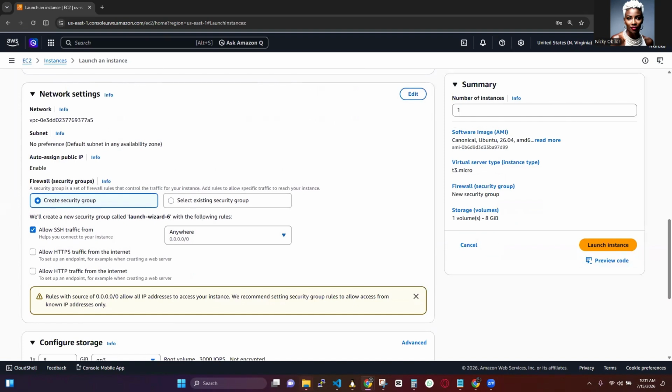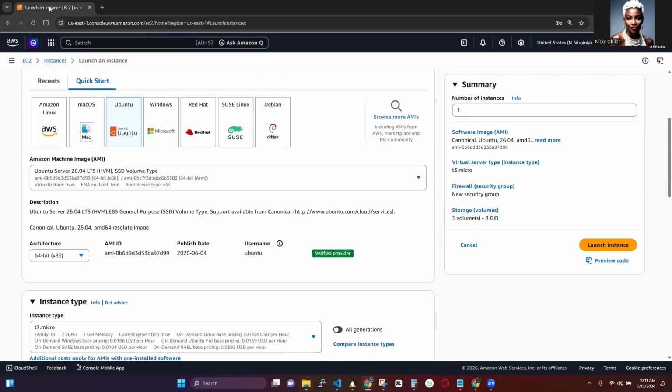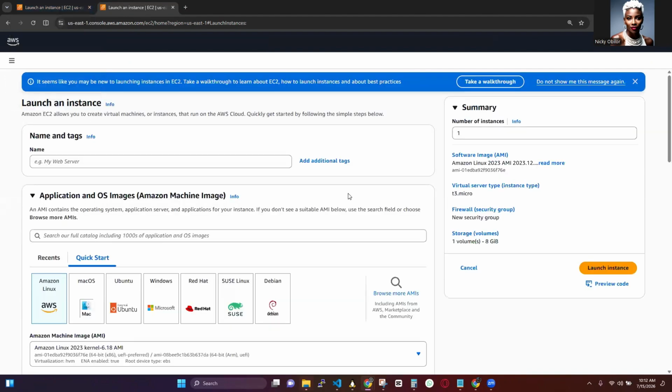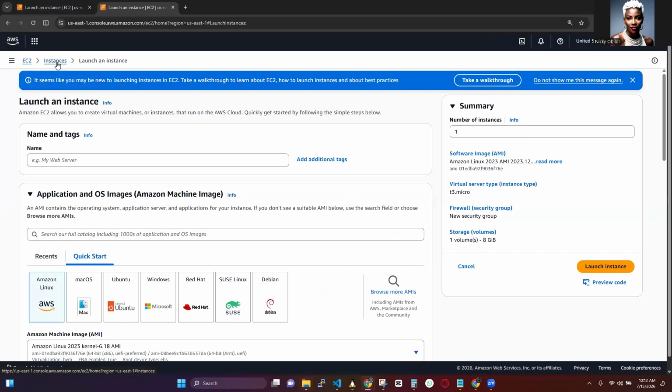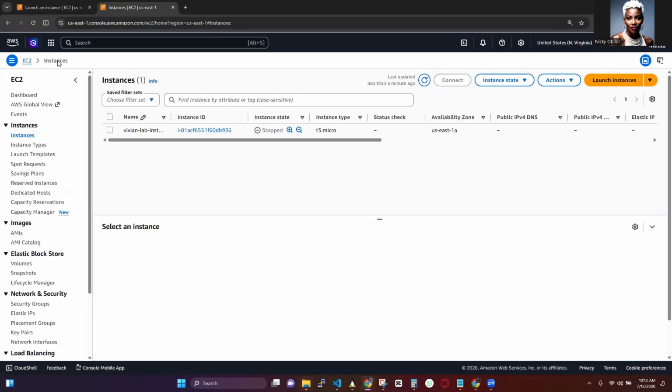So the important part is that the rescue instance must be launched in the same availability zone as the detached EBS volume, right? So let's quickly take that. Let me duplicate this screen. Availability zones are like separate data centers. This can't simply jump between them, right? It has to be in the same location. So that once the rescue instance is running, then we are ready for the recovery.